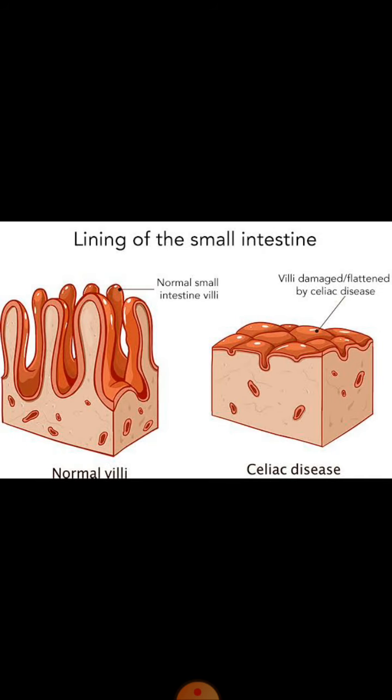Now what is the morphology of the celiac disease? First of all, there is gross and then there is histology. In case of celiac disease, when we look at the small intestine, then this is the normal small intestine and this is the picture with celiac disease. Normally we can see that there are villi.